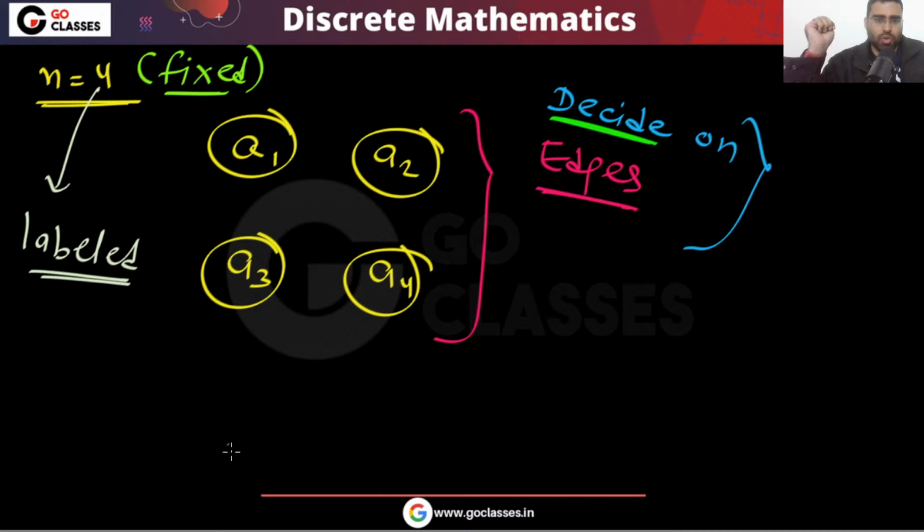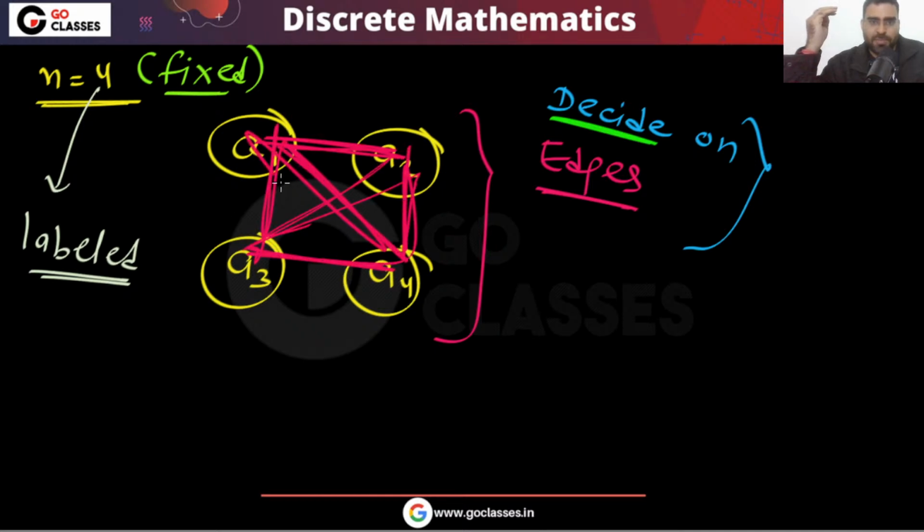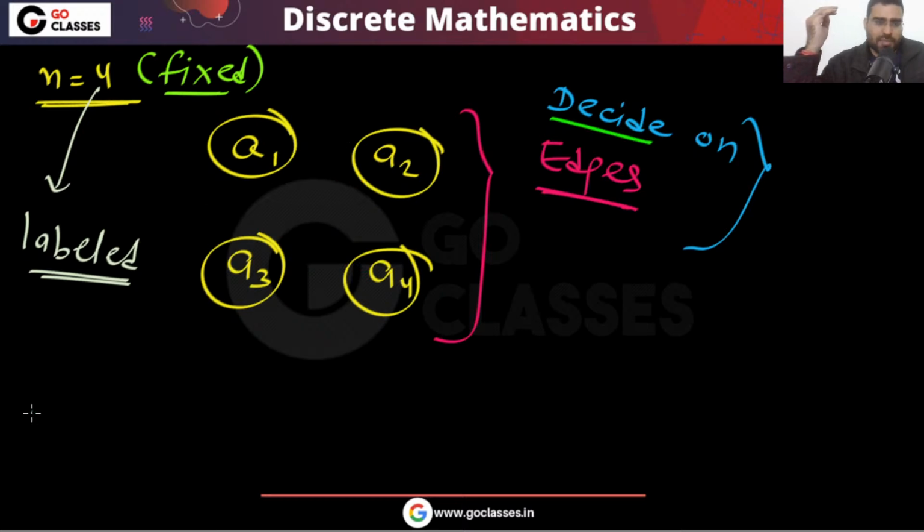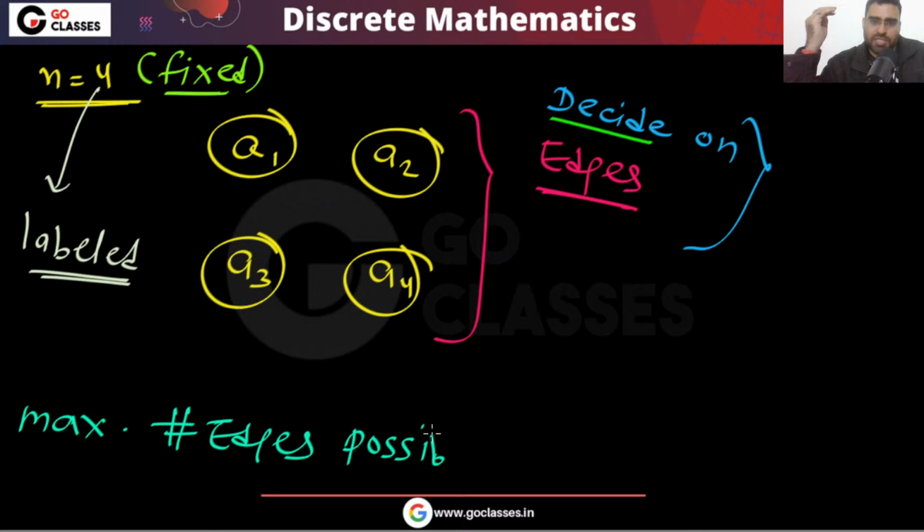Now we have to decide on edges, how many edges we want to put and where we want to put. So a simple question I am asking: how many positions are there for edges? Like, maximum how many edges can I put? You can notice between every pair of vertices you can put an edge. What is the maximum number of edges possible?